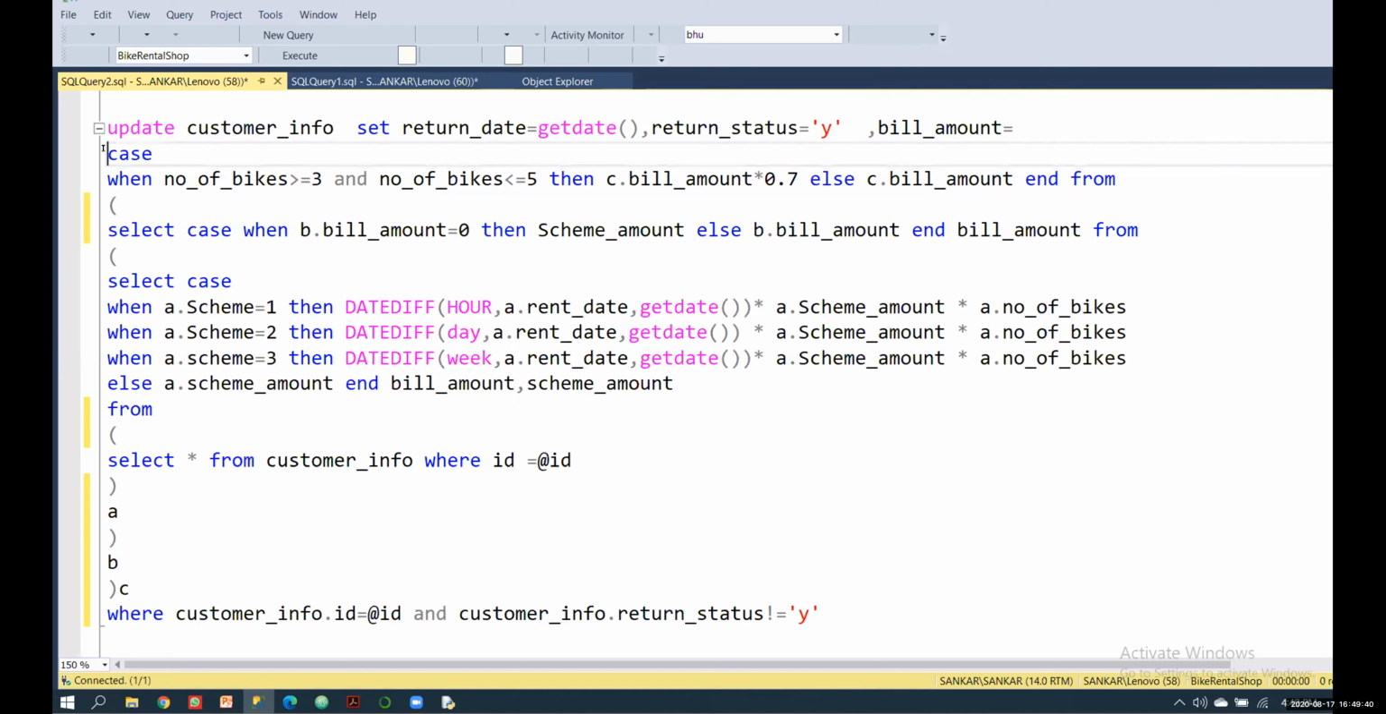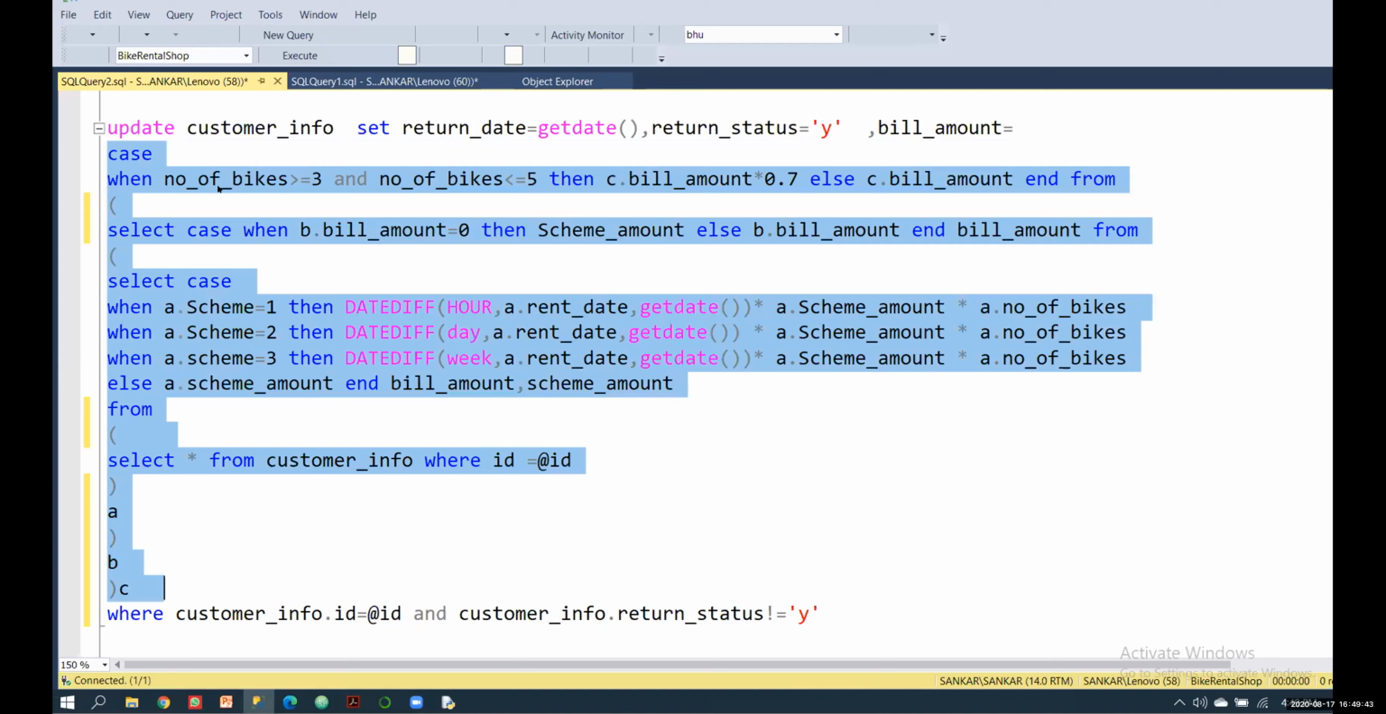And this entire query is for calculating the bill amount, okay. And this is the WHERE condition for the UPDATE query. You can see I have selected some queries, right? These queries are for the bill amount and the WHERE condition for the update query. You have to give a WHERE condition in the update query, right? If you don't give it, it updates the whole data in your table, right? So here in the WHERE condition I have given customer_info.id equal to id, okay. So it updates only the id we gave